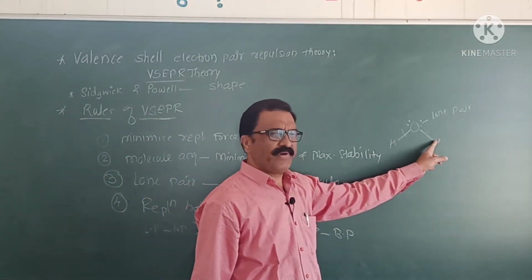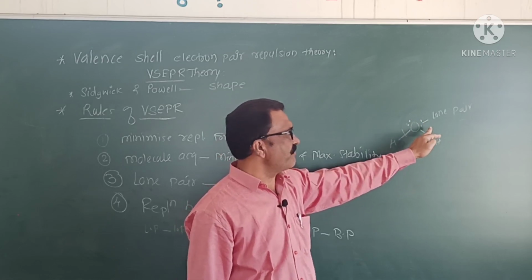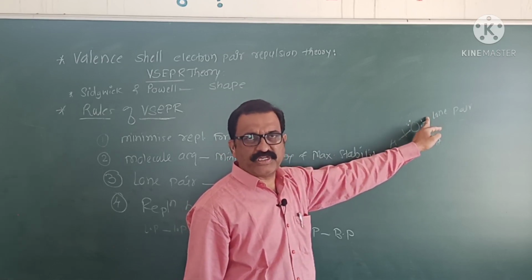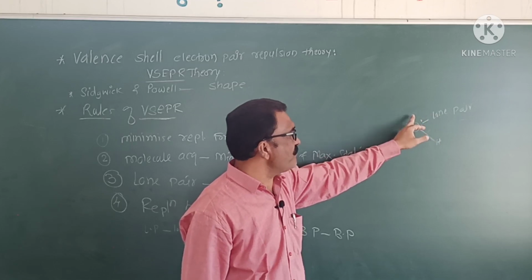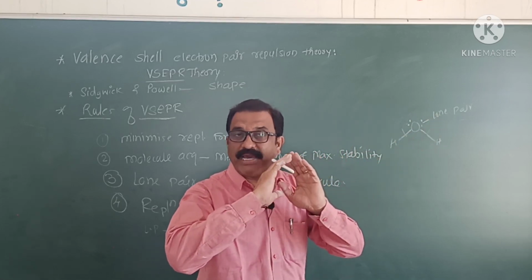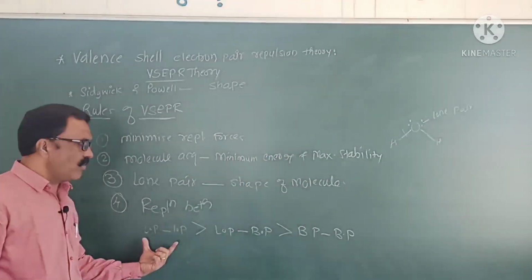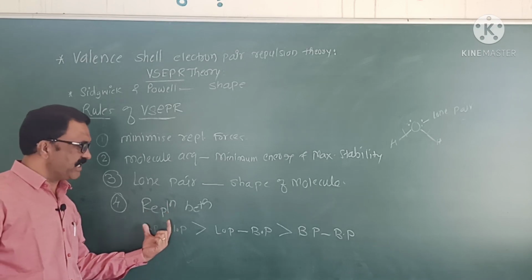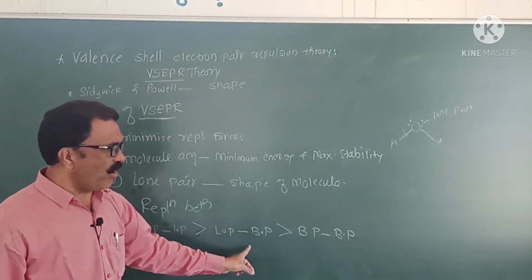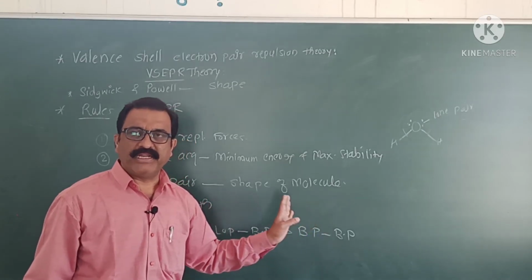Bond pair repulsion is lowest, then bond pair lone pair repulsion, while lone pair and lone pair repulsion, as they acquire maximum space, is greater.